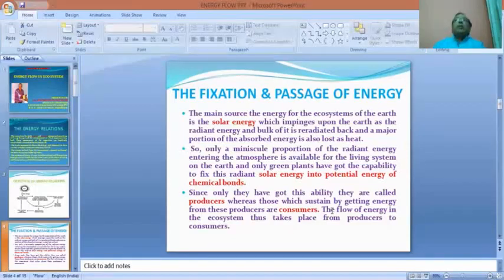consumers. So the basic principle of flow of energy, or the direction of the flow of energy, is from producer to consumer. So the energy from the solar radiation is fixed by the producer for preparation of their own food, and that food is transferred to the consumer. So the passage of energy takes place from solar radiation to producers to consumers.